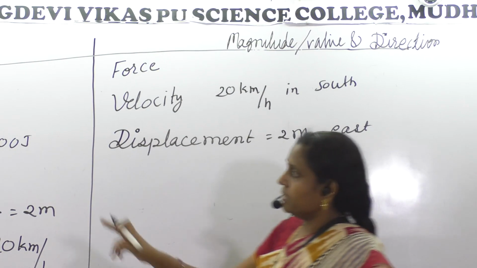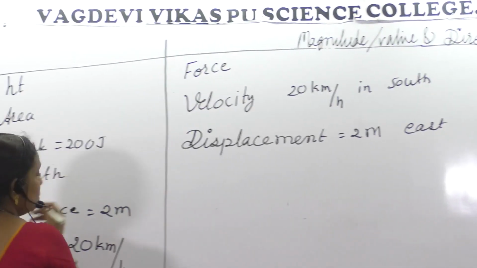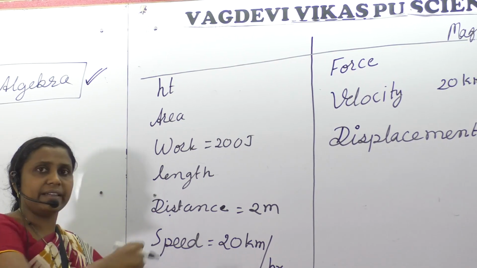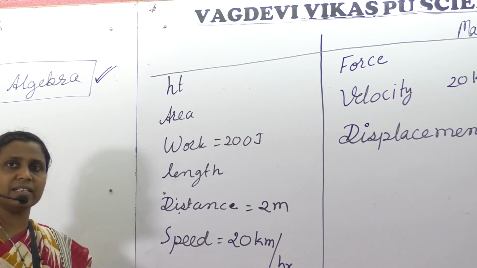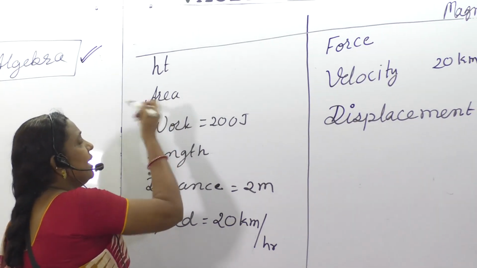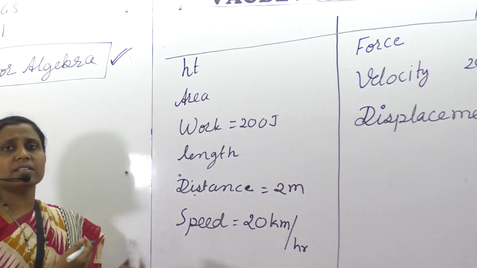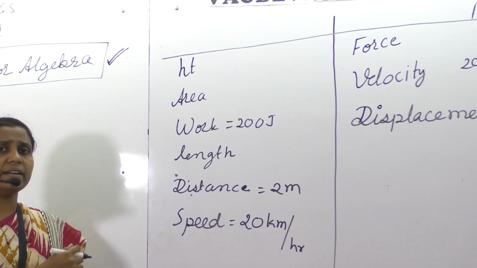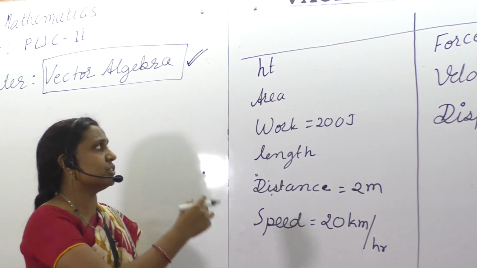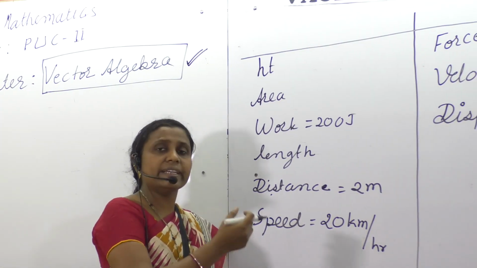Check with this one: length, 2 meters length. Is it necessary to tell the direction, 2 meter length in south direction? Does it make any sense? No. The same way, area is 100 meters square, 100 square units, like that. We don't mention the direction over there, not needed.